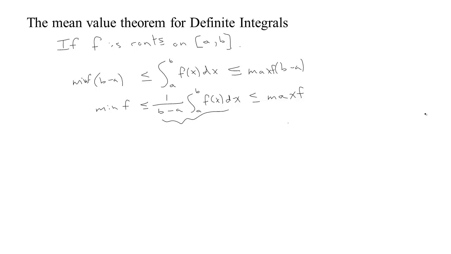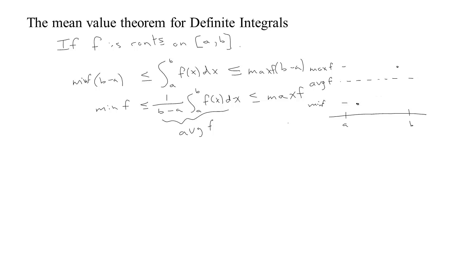Now, if f is continuous, here's a, here's b, and we know at some point f is down here at min f. Maybe this is min f right here. And at some other point, maybe later on, maybe before, f ends up being up here at max f. Then here's a number in between those two. So in between those is the average value. Let's call this guy the average value of f. The average value of f is somewhere between the min and the max. I'm going to draw that.